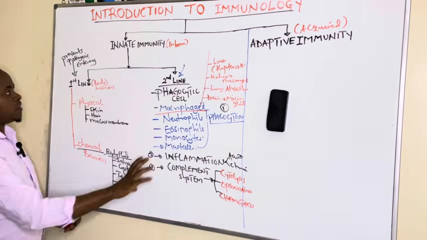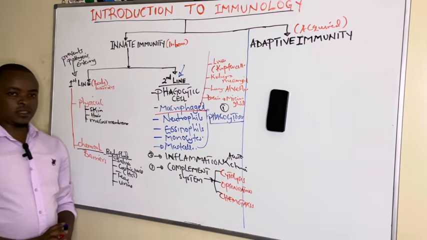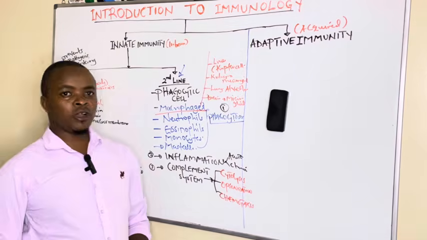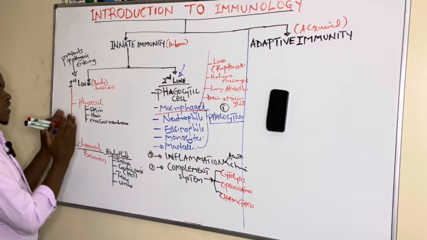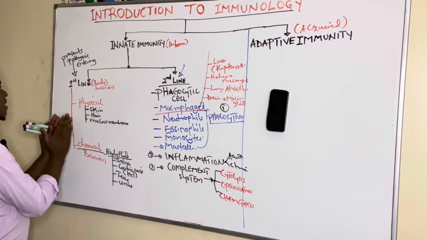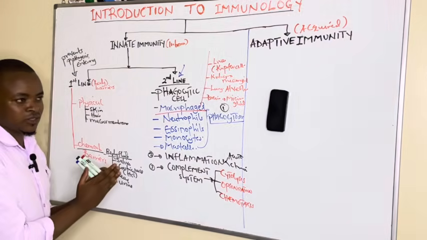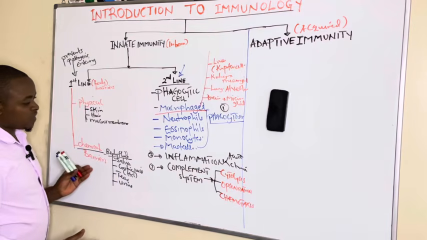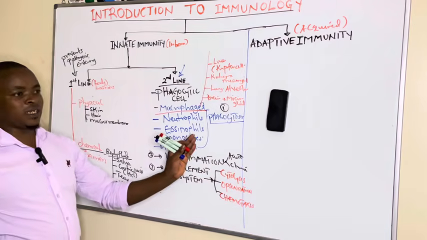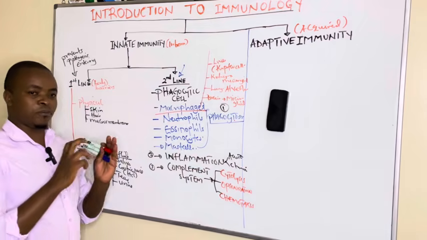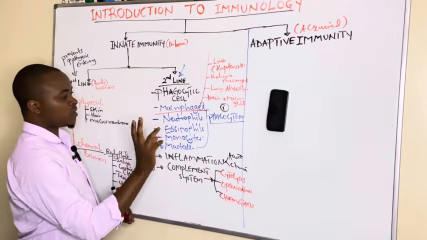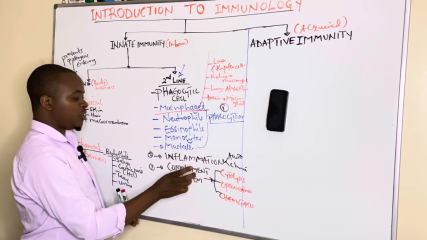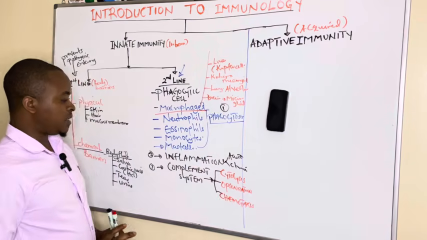So this marks the end of innate immunity, whereby we have talked about the first line and the second line. The first line prevents the pathogen from entering the body system. But when it escapes the first line, we see the second line coming into play to fight the microorganisms that have entered the systemic circulation, whereby we have seen three processes: phagocytosis, inflammation, and the complement system.